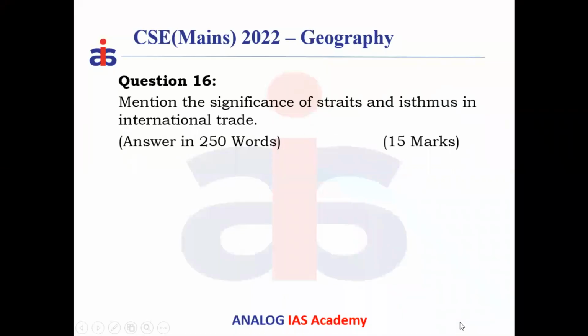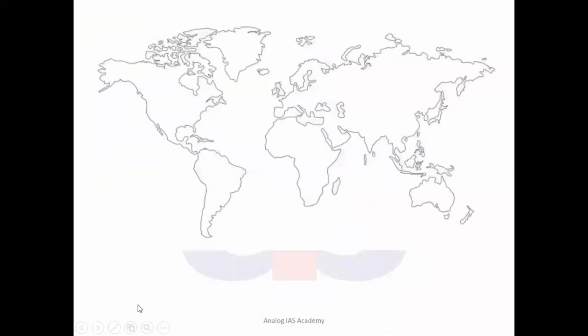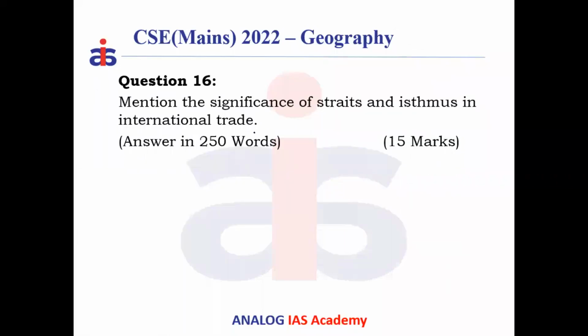Hello guys. So, mention the significance of straits and isthmus in international trade. So it's again a 15 mark question, 250 words limit. Here are two words you must understand first: define the word strait and isthmus.